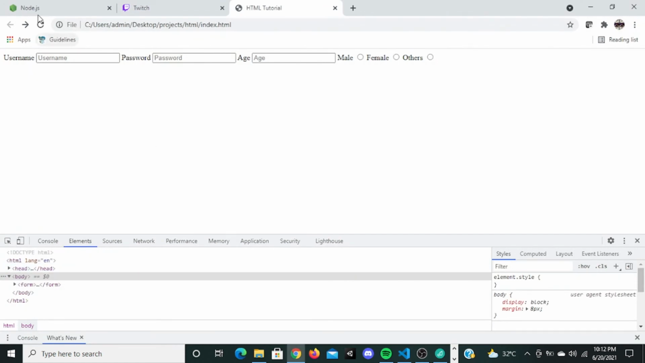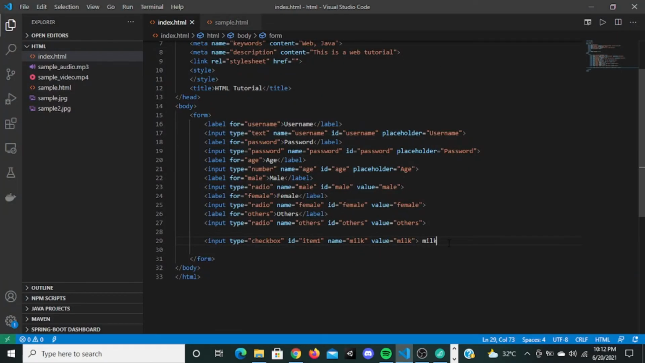So if you save this, go here, and refresh it, it's going to say milk with the checkbox. Okay, you can click it or unclick it. Now you can have as many checkboxes as you want. You can say item 2 right here. You can say its name is cookie. Okay, you can say the value is cookie.